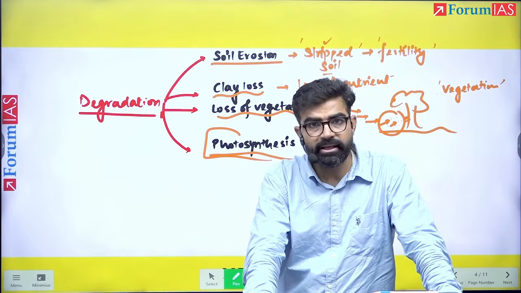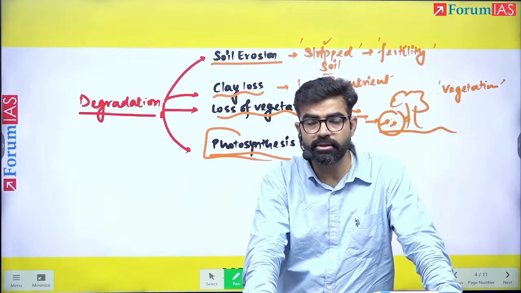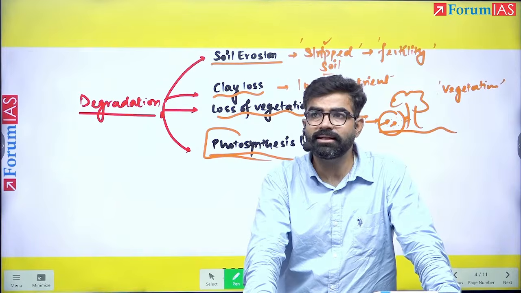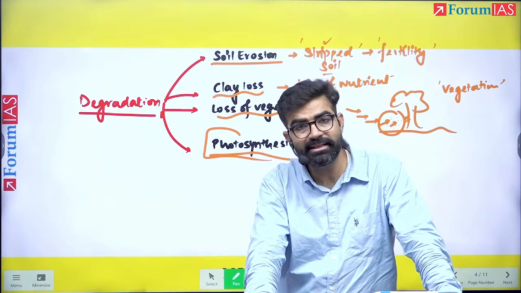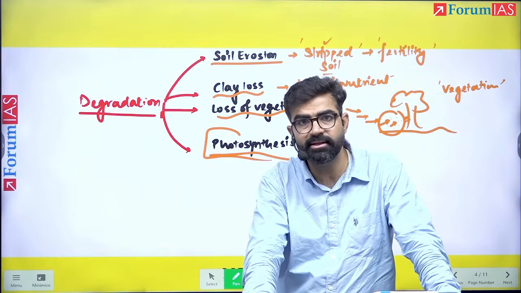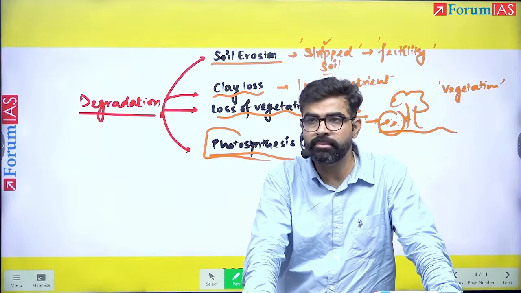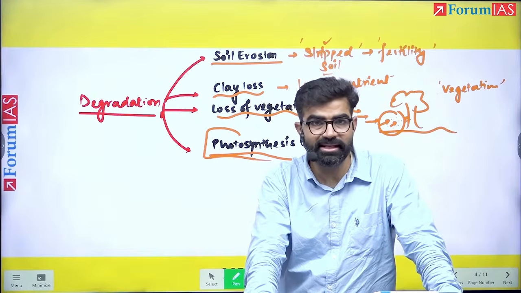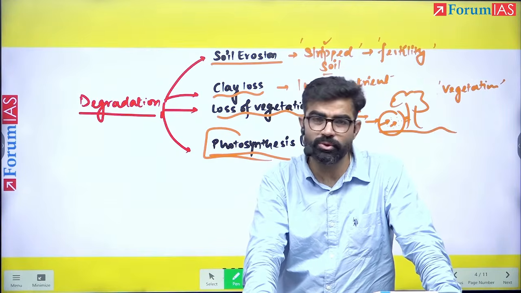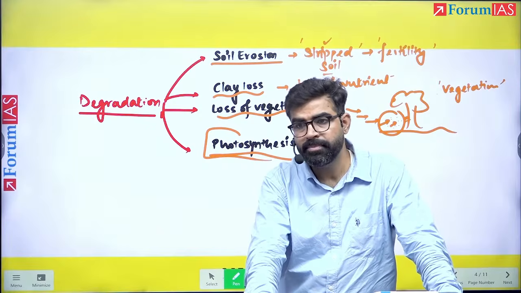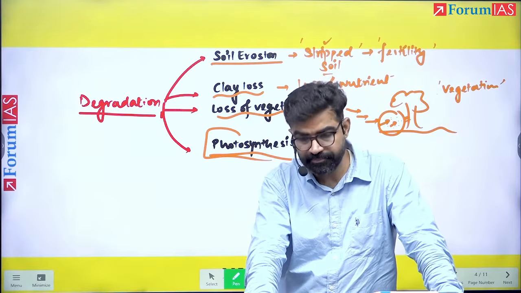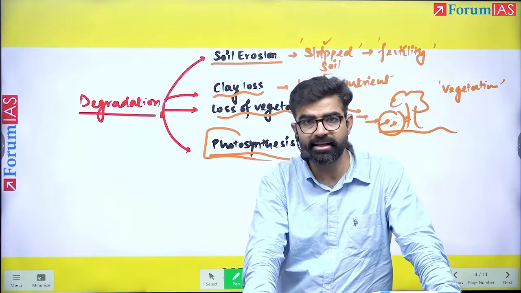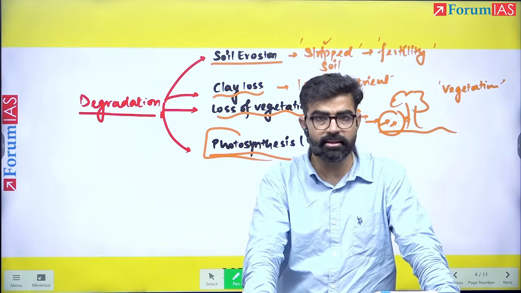So in this way, land degradation and desertification has become a very vigorous, recurring problem in the areas. And considering the food security, considering the land as an ecosystem, this is a very concerning thing. And therefore, we need to put our best effort to restore the land as well as to minimize this degradation. We have certain programs, so you can mention these programs also. For example, the UNCCD's land degradation neutrality campaign, as well as India's efforts also you can highlight in here. Okay, so that is it about the second question.